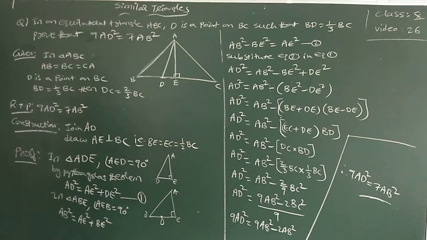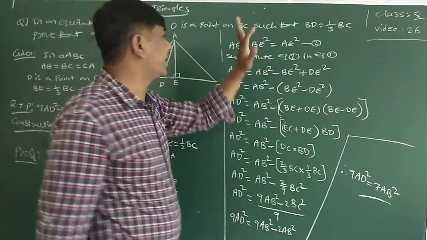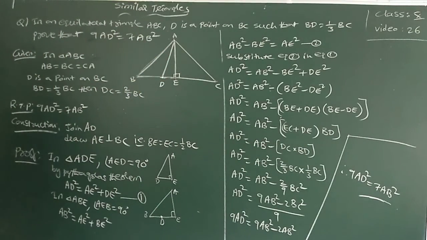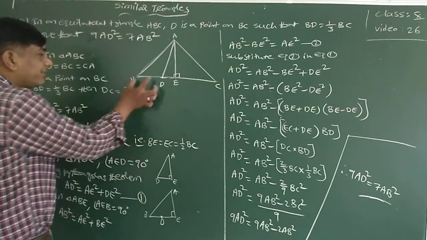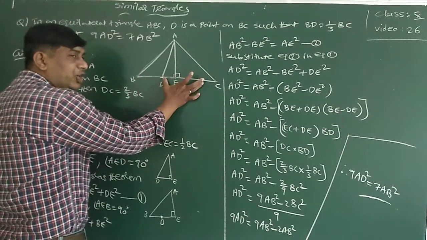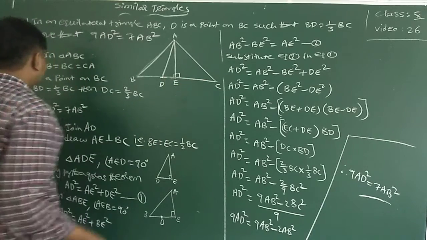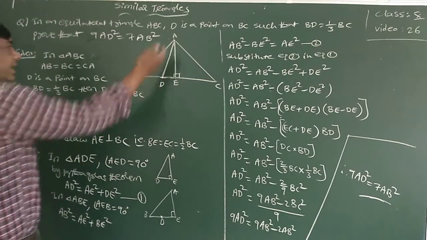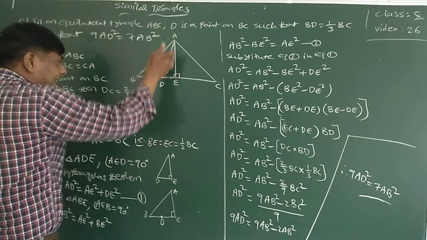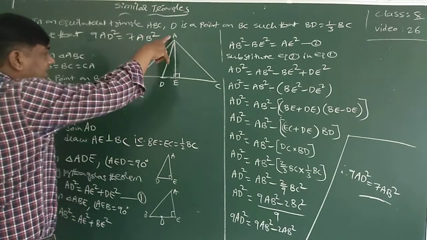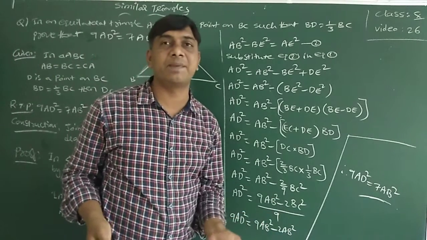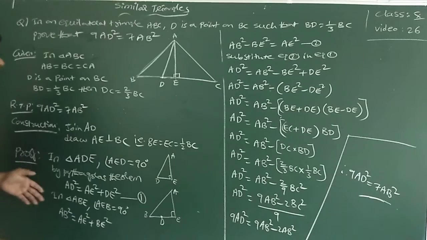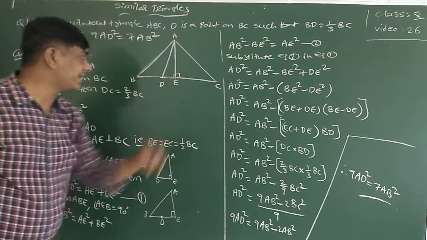Just listen to me now. In an equilateral triangle ABC, D is a point on BC such that BD is equal to 1/3 of the BC. This BD is 1/3 of the BC. Then if this is 1/3, then DC will be 2/3, obviously. Now AD I join and one perpendicular line I constructed. Draw AE perpendicular on BC because I know the Pythagoras concept. So I am going to apply the Pythagoras concept. So AE is a perpendicular on BC.